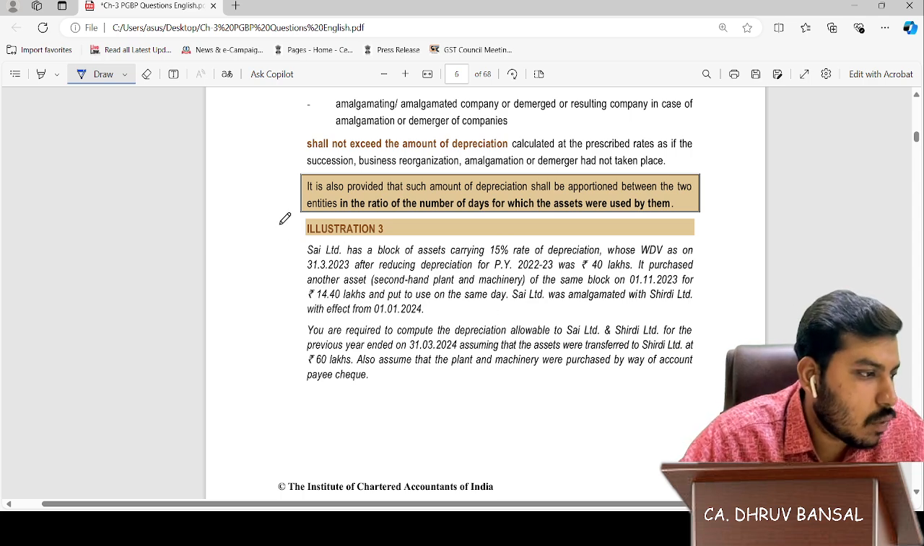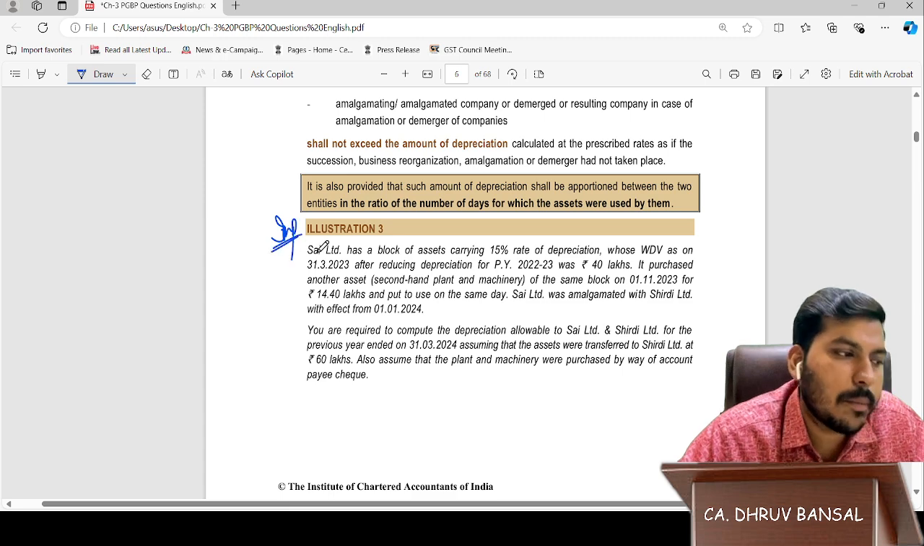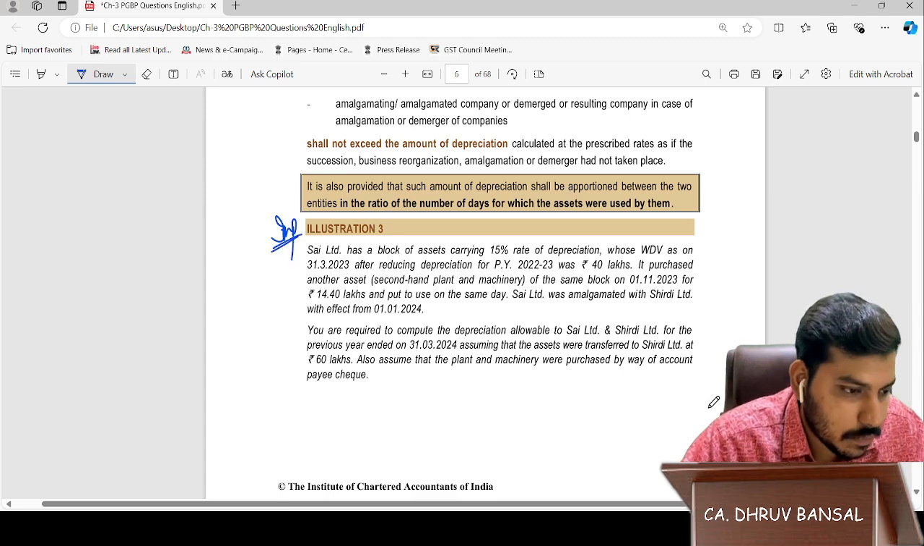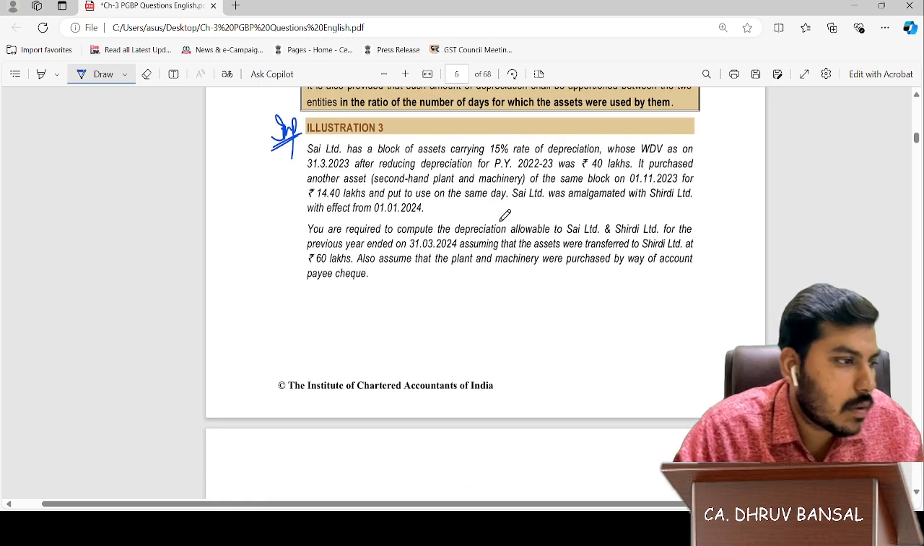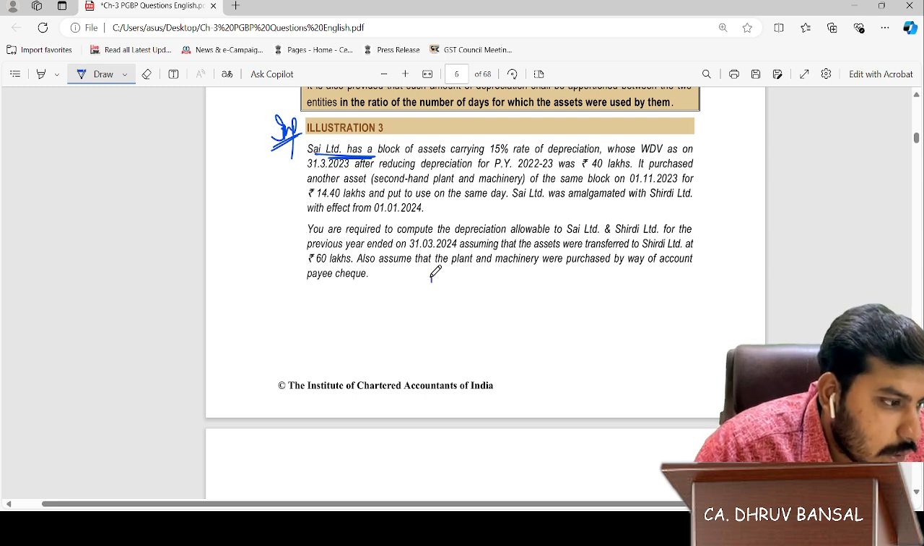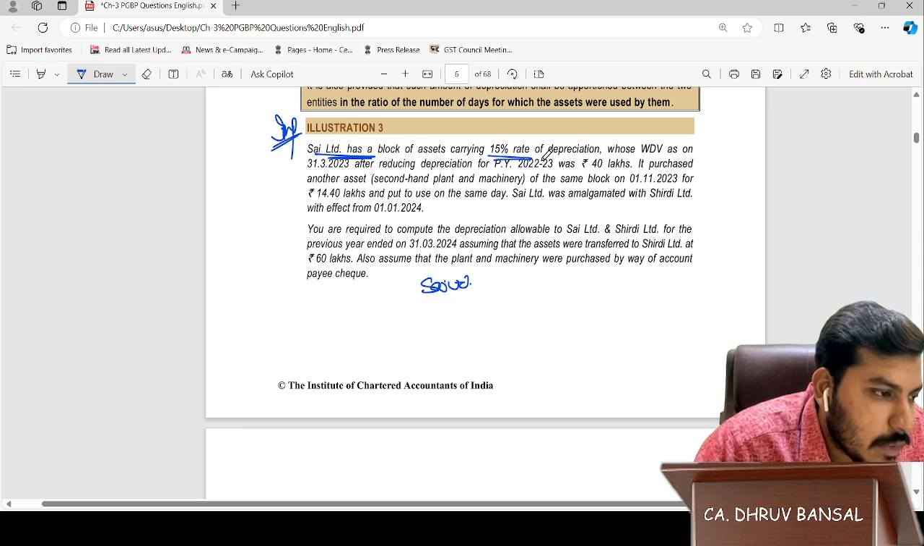Illustration 3 is a good illustration. You must mark it as important. Okay, sir. Let's see. Sign Limited has a block of assets carrying 15% rate of depreciation.